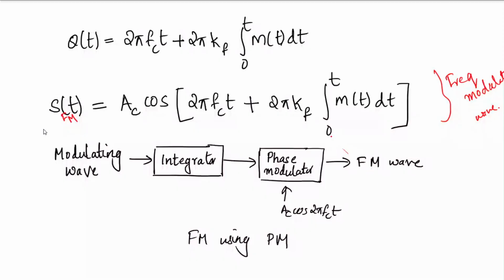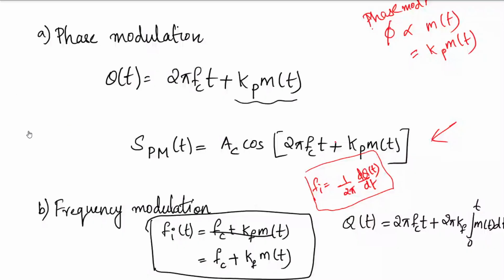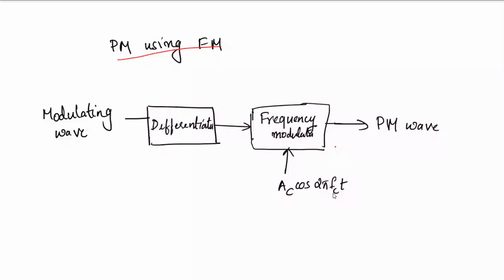The integral and differential cancel, and finally you get the expression. So this is PM using FM and FM using PM.